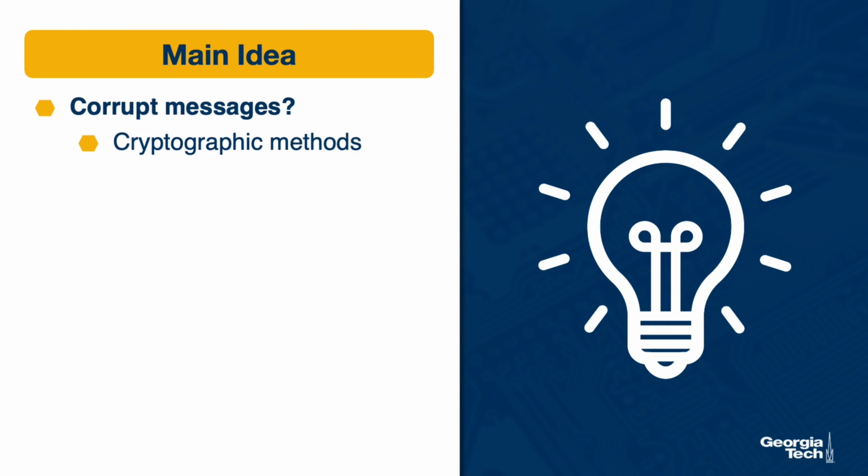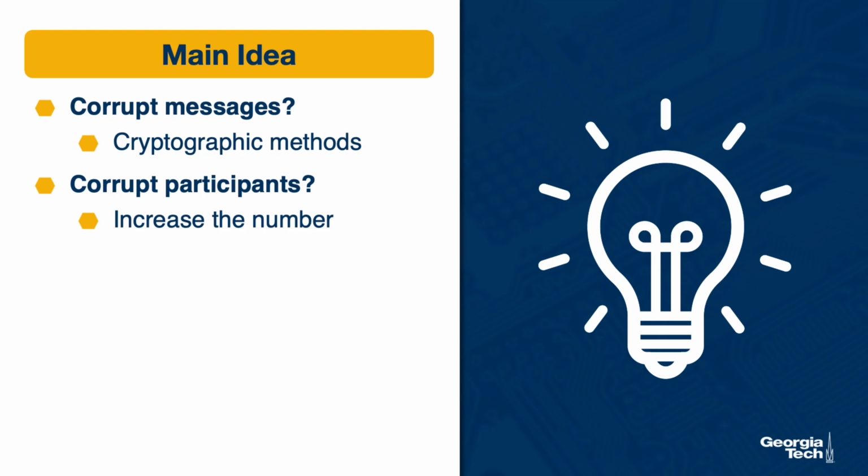First, to guard against corrupt messages, we will use cryptographic methods to authenticate the communication endpoints and secure the communication, and to verify that the messages have not been tampered with. Second, to guard against scenarios when one or more participants are not behaving properly, we will increase the number of participants in the system in order to tolerate F failures. For a system that needs to tolerate up to F failures, the total number of participants in the distributed consensus algorithm has been proven to need to be at least 3F plus 1 nodes.